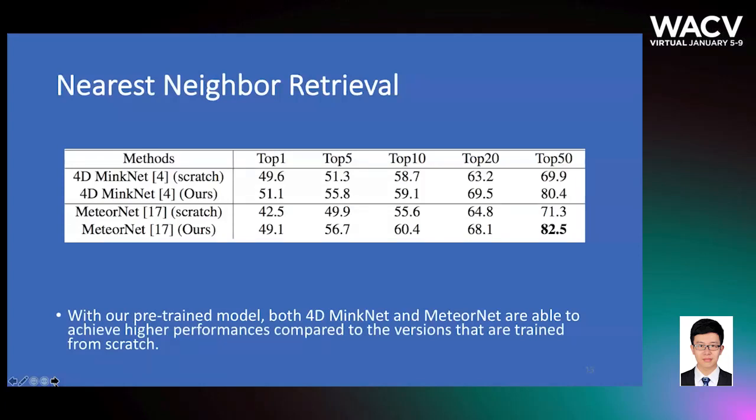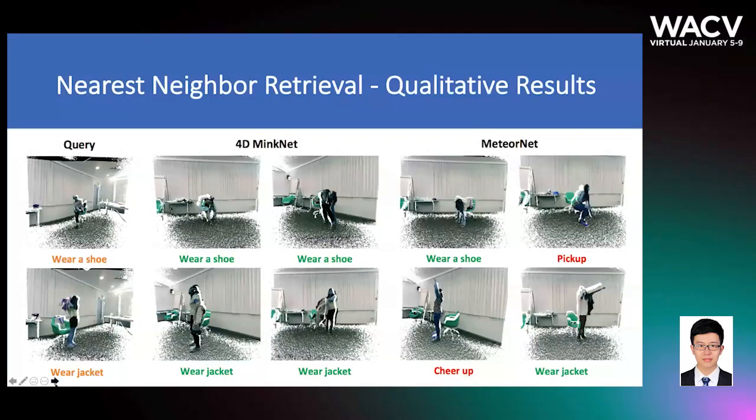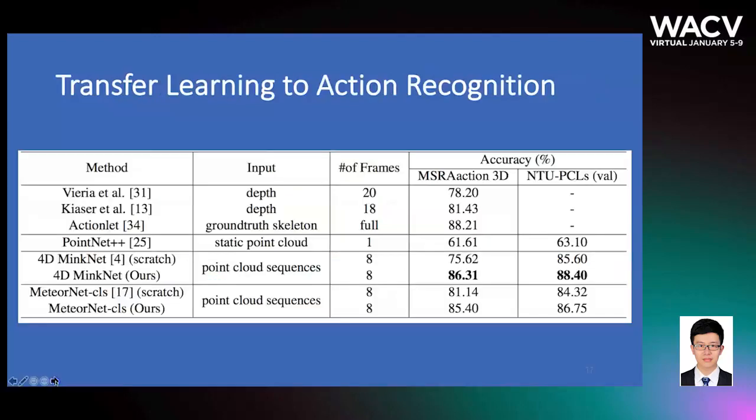We test the result on the 2 networks, MinkNet and MeteorNet, and the performance with our pre-trained model is higher than the one trained from scratch. We also show some qualitative results. The first column is the query frames, and then the results of MinkNet and MeteorNet. We can see there are some errors in the MeteorNet, which are shown in the red color.